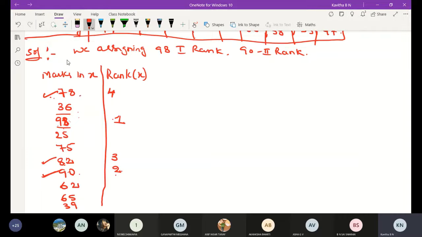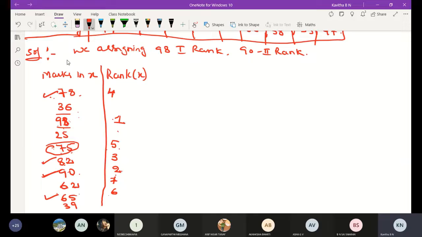After 78, 75 gets the fifth rank. After 75, we take 65, which is the sixth rank. And 62 is the seventh rank.